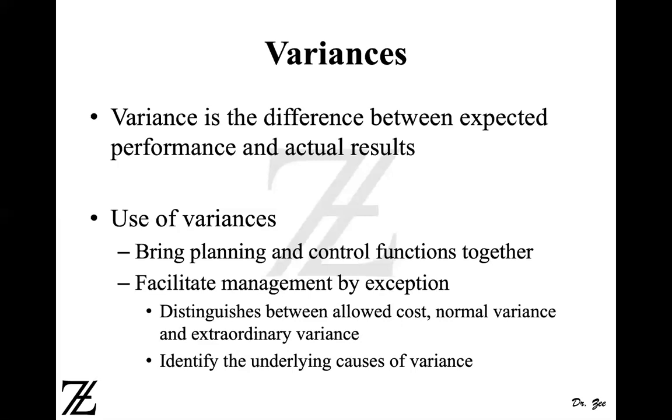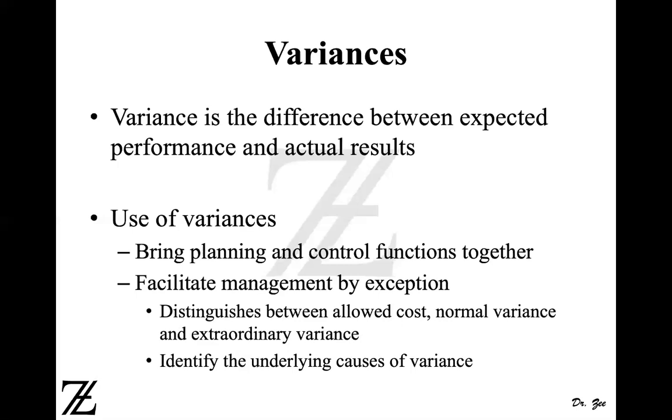So those variances can be fixed. Some variances can be fixed, some variances cannot be fixed. Sometimes the variances are caused by a poor machine. Everything was good, but the machine keeps breaking material, and you end up using more material, which ends up costing you more because you have to buy a lot more material.